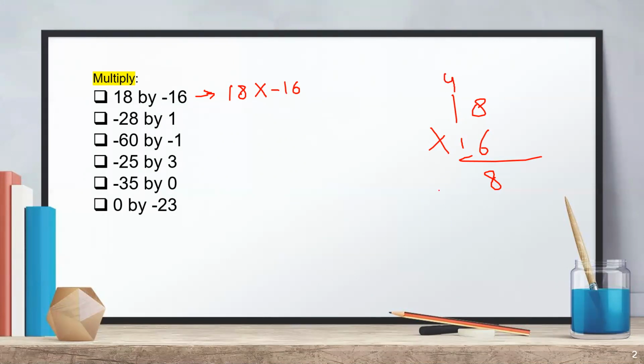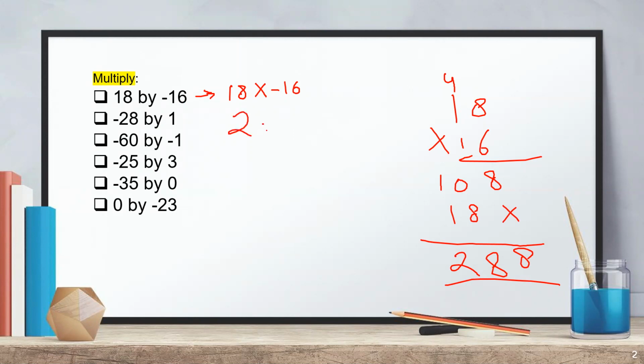So 6 plus 1 is 108, into 18. So we will get 288 according to me. Okay. So 288, and the sign will be minus, as this is unlike, because this is positive and this is negative. This is unlike, so we will get a negative answer.